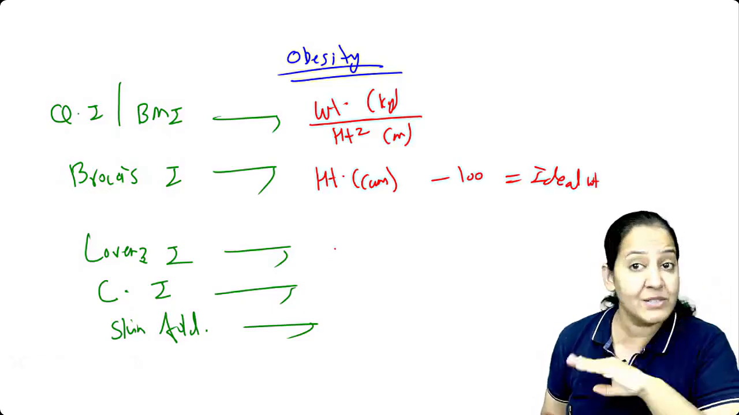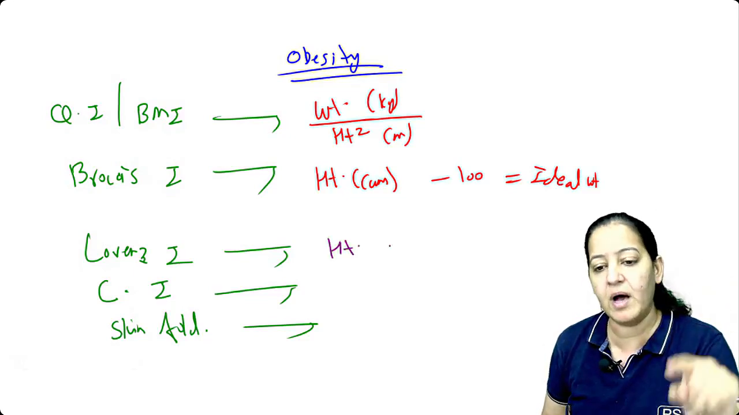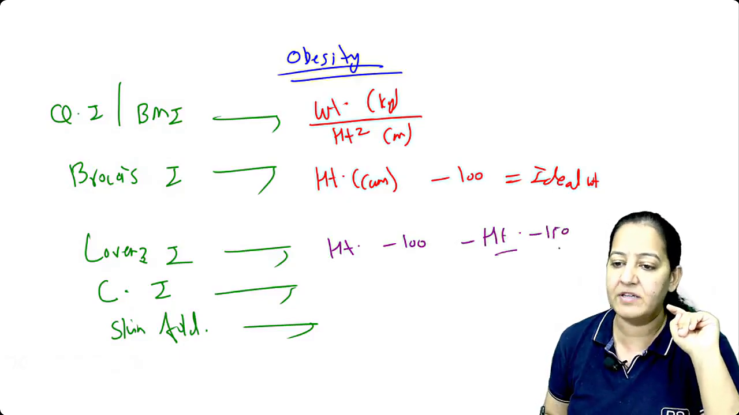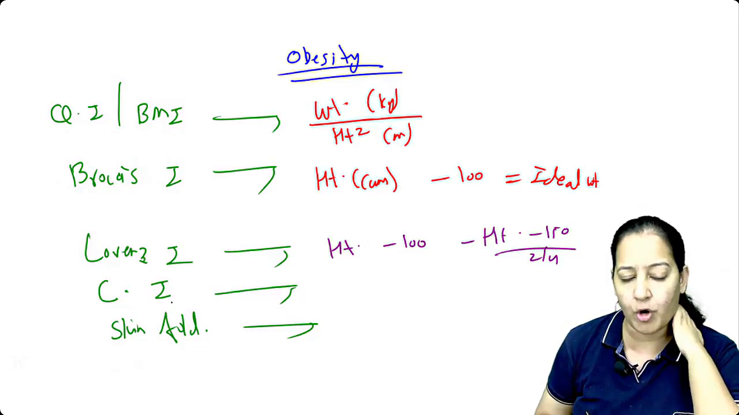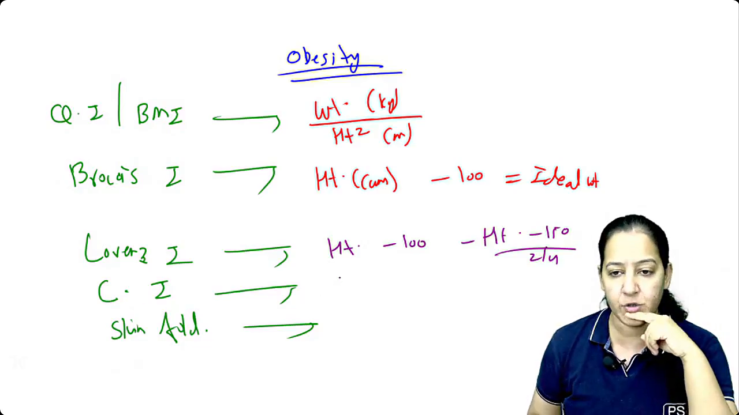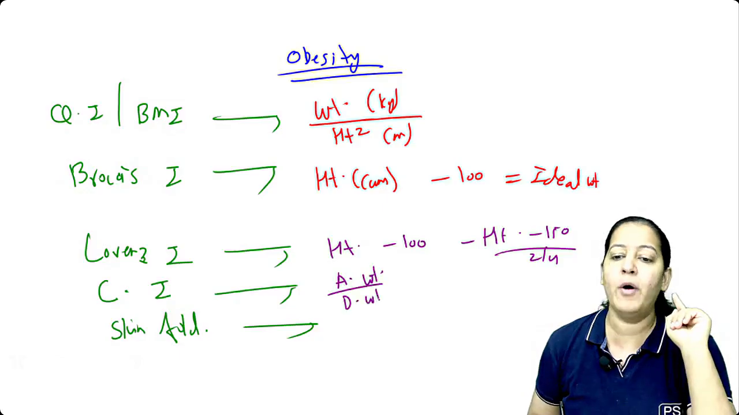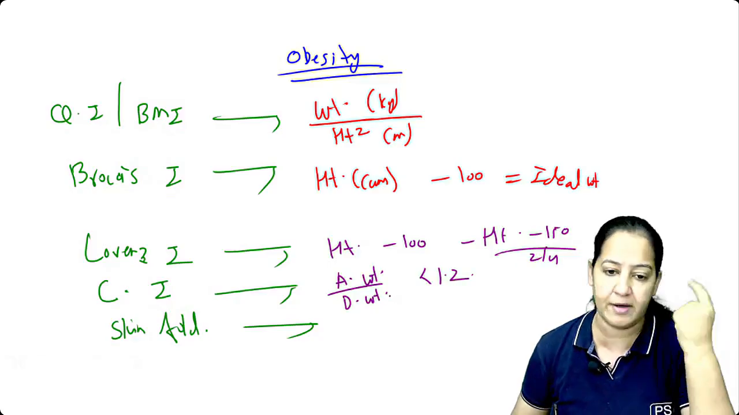Hannah, Lawrence is weight free. It contains only height. What is the formula? Height minus 100 minus (height minus 150) upon 2 or 4, depending on male or female. Corpulence index, what is that? I told you it's actual weight upon desirable weight. The ratio should be less than 1.2. If the ratio is more than 1.2, the person is obese.